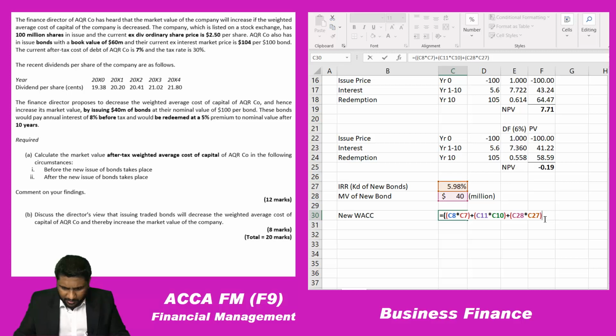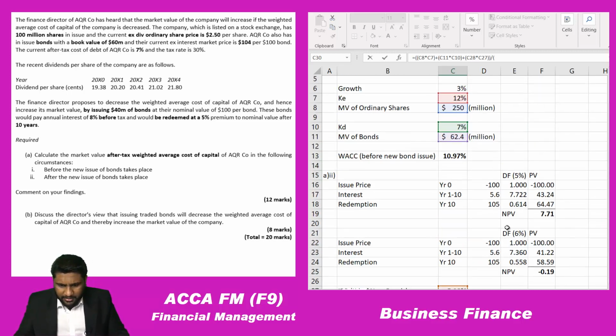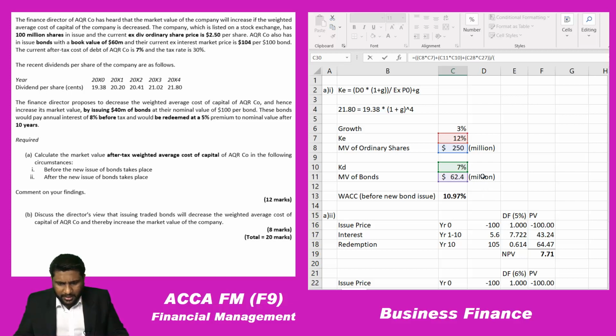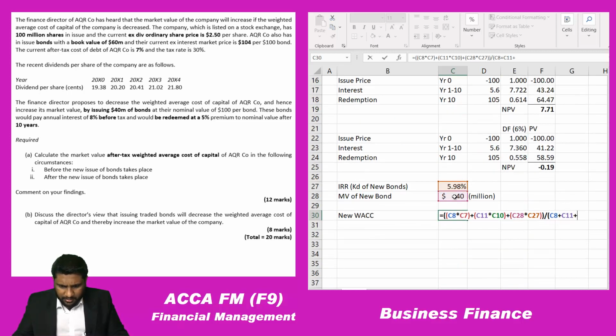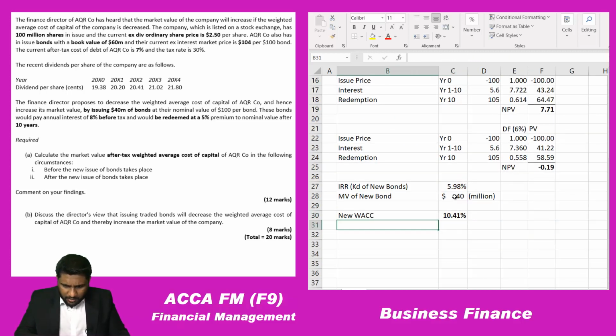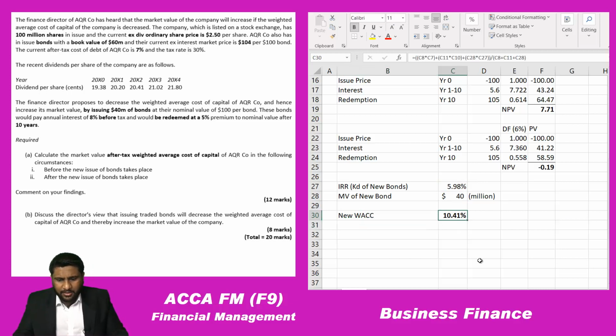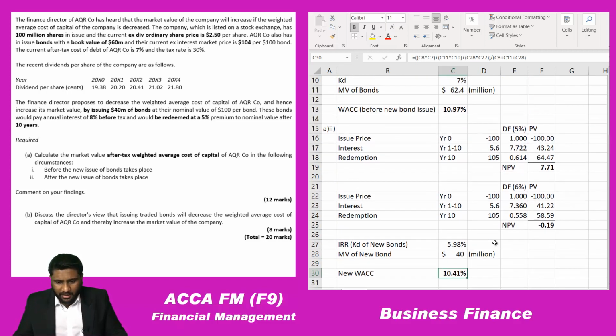So let me put another bracket. Let me get the denominator value, open brackets, my total equities and liabilities: this amount plus this amount plus this amount. So how much is the new weighted average cost of capital that I am getting? It is 10.41. If you just calculate these numbers, you can't get all 12 marks according to the question. If you calculate just numbers, you can get maybe 10 marks.